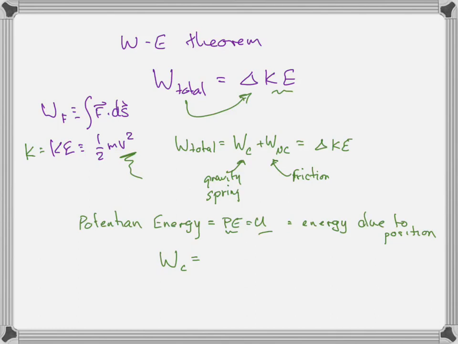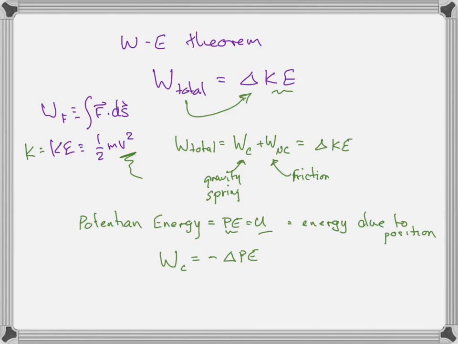It's the fact that we have changed its position that it has the potential to get energy. So a conservative force changes the potential energy. If we lift something up, gravity does negative work and we've given it positive potential energy, the potential to get kinetic energy.